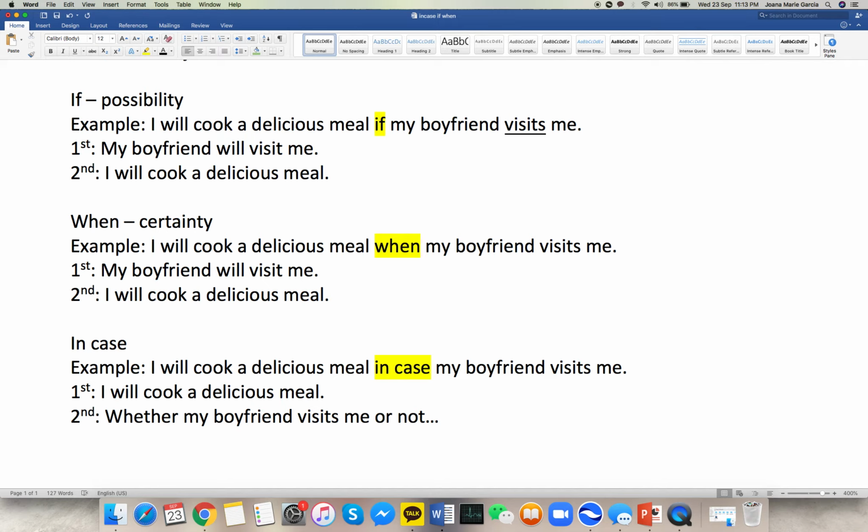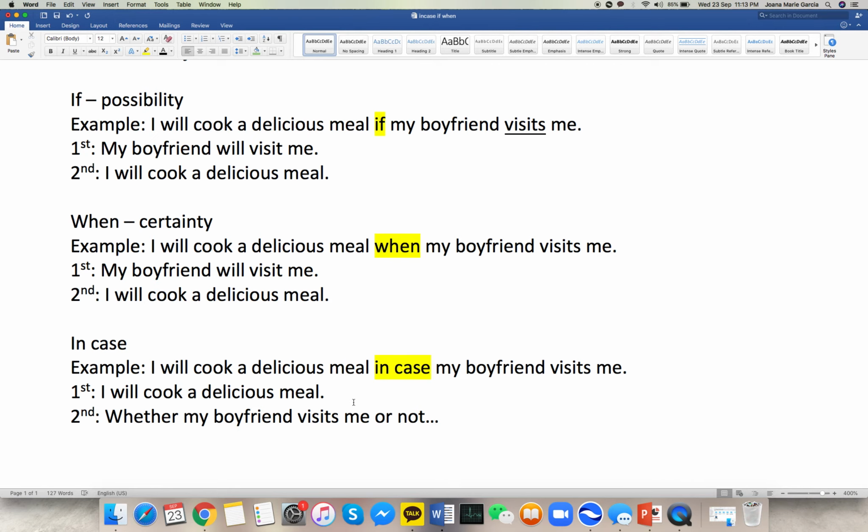So this is actually like a precaution, or in order for you to avoid some difficulties or some accidents, you can use this. For example, I always buy bandages in case there is an accident. Remember that whenever we use in case, we cannot say there will be. So, in case there is an accident. So that should be the thing.